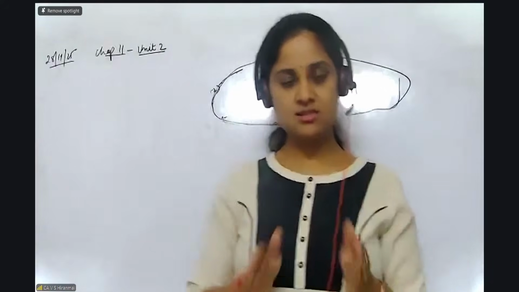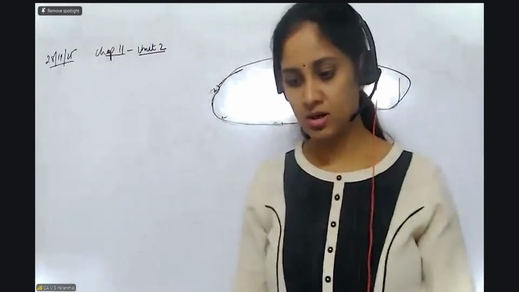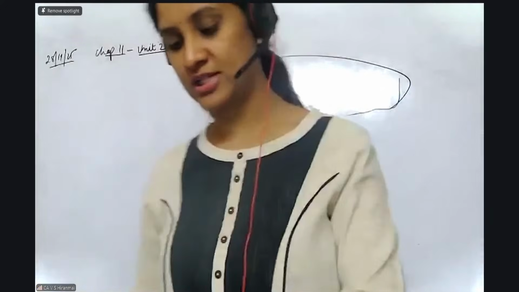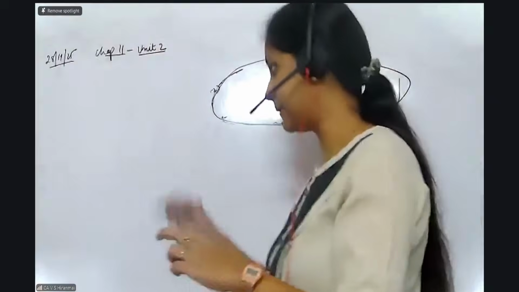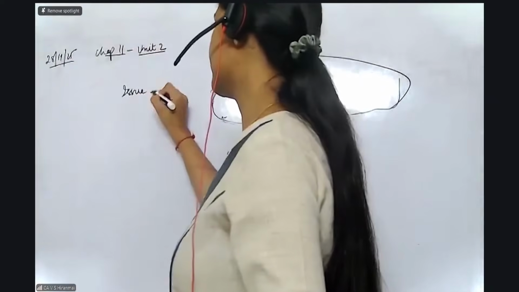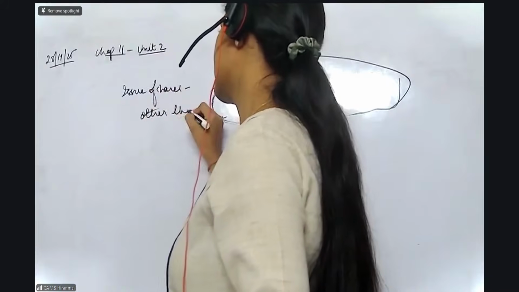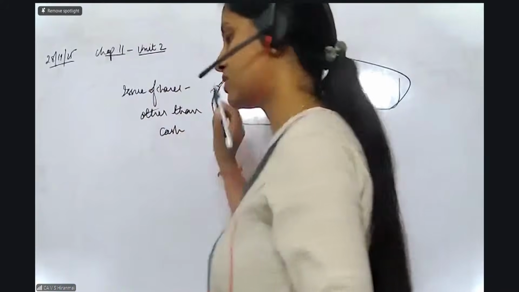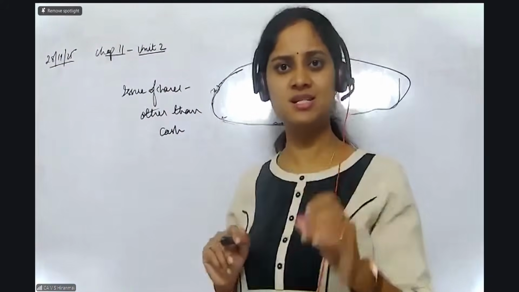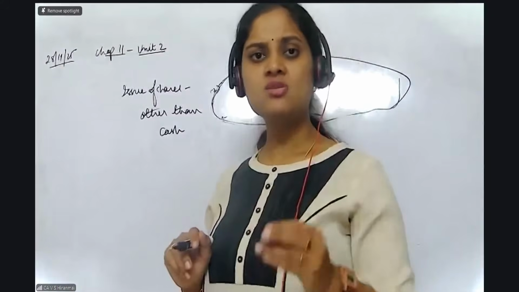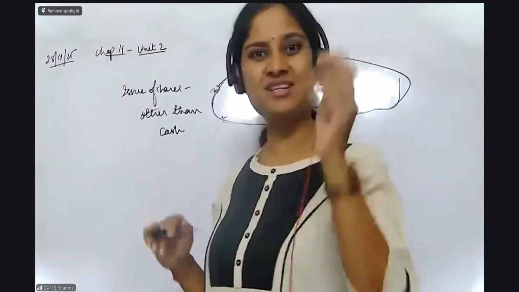So with this, we have finished the entire concept of the issue of shares with only one particular concept remaining: issue of shares for other than cash. Yeah, madam, what is this concept? Usually you told me business needs money. That is why they're issuing shares, so I get money. Then what is this concept of other than cash?